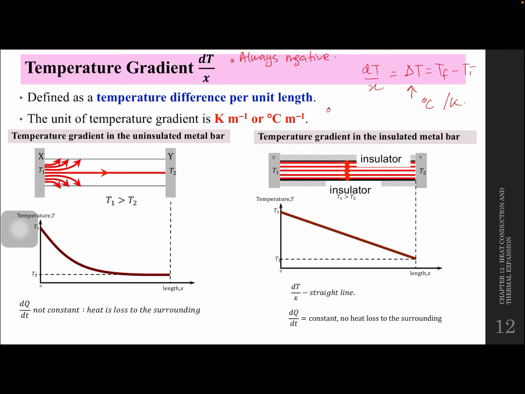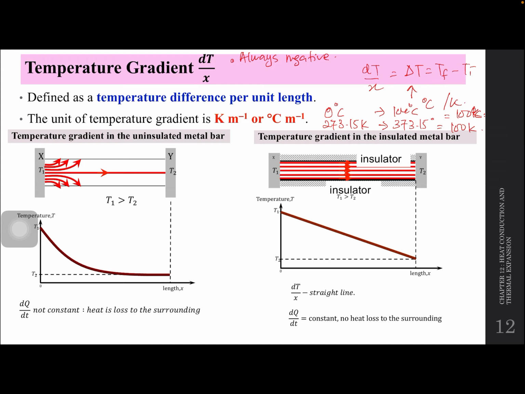Contohnya awak 0 degree Celsius, 273.15 Kelvin. Satu lagi adalah 100 degree Celsius, sama dengan 373.15 Kelvin. So kalau 100 tolak 0 dapat 100 degree Celsius juga. 373.15 tolak 273.15 dapat 100 Kelvin juga. Maksudnya change in temperature, tak kisah unit Kelvin ataupun degree Celsius, masih lagi sama. Just make sure kalau nak convert dengan betul. So the unit of temperature gradient is Kelvin per meter or degree Celsius per meter.